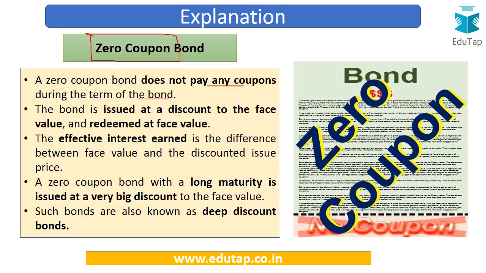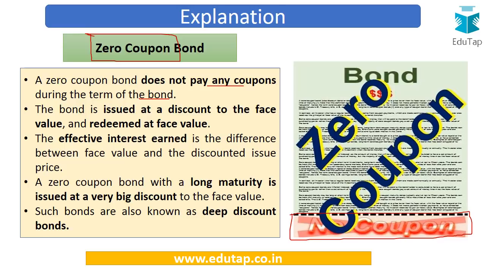So for example, here you can see that this particular bond is there, but here at the bottom there are no coupons attached to this as there were in the first question. So that is why this is a zero coupon bond. But then again you will ask, if there is no interest to be paid in the bond, why would anyone want to invest in this kind of bond? This is because this bond is issued at a discount to the face value and redeemed at face value. So this will be issued at rupees 600 and it will be repaid at rupees 1000. So you will be giving only rupees 600 now, but after 5 years you will be getting rupees 1000. So this 400 difference between the two amounts is the income for you. So this is the effective interest earned by the person who is lending the money.